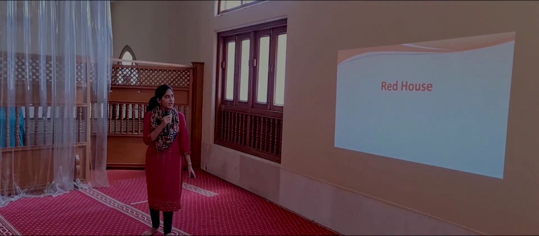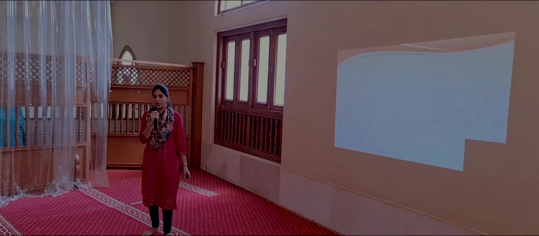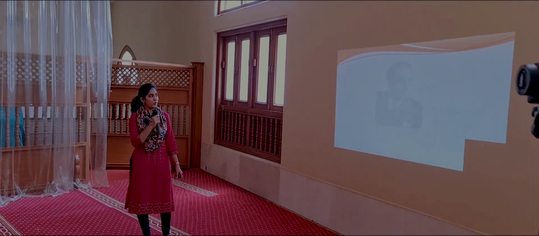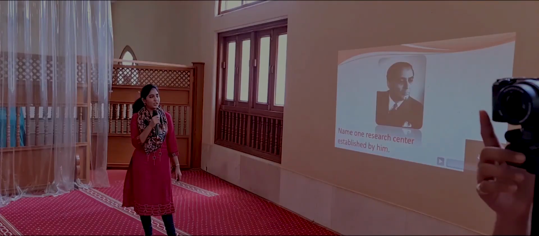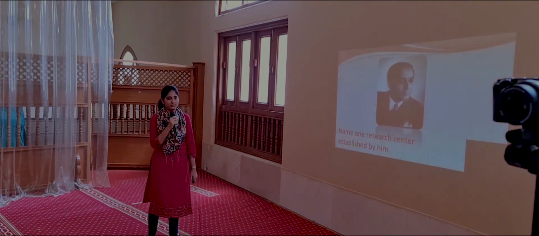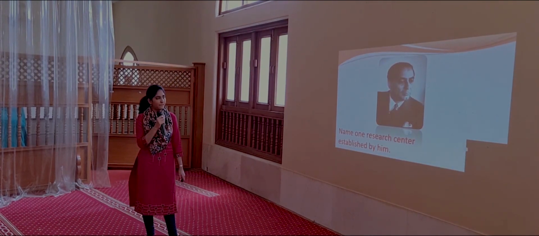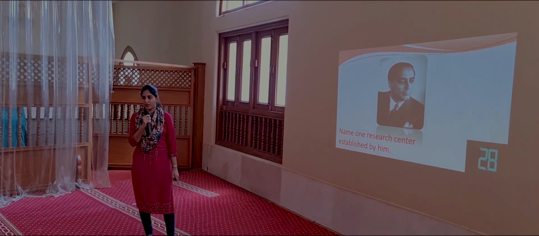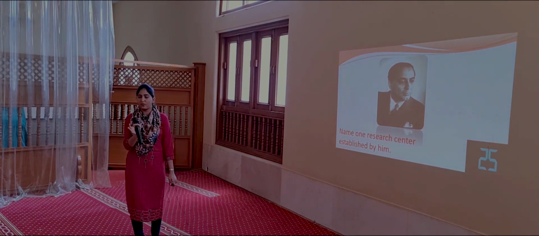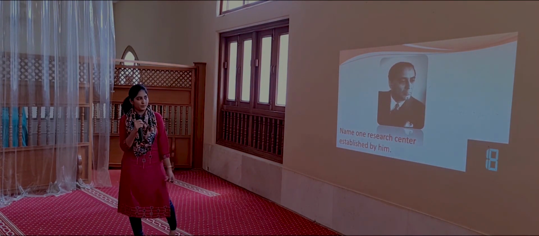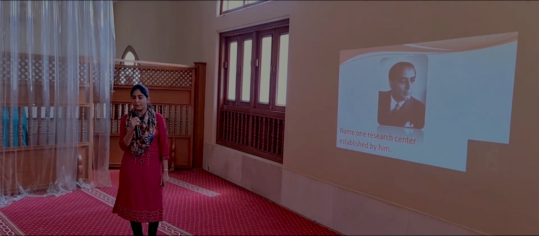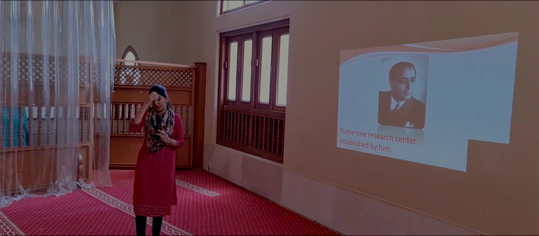This is the question for Red House, class 5th. So only class 5th student should answer, okay? So here is your picture. Identify this scientist and name one research center established by him. Your time starts now. So you are having 15 seconds to think about. Okay. Answer it first. Who is this?